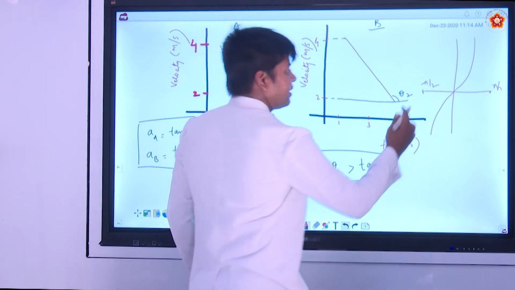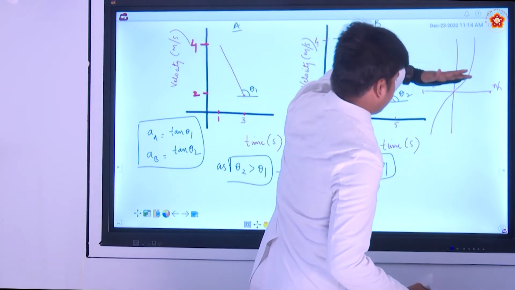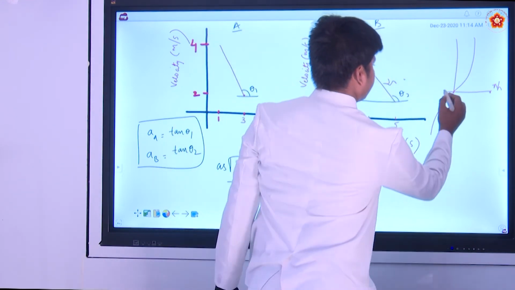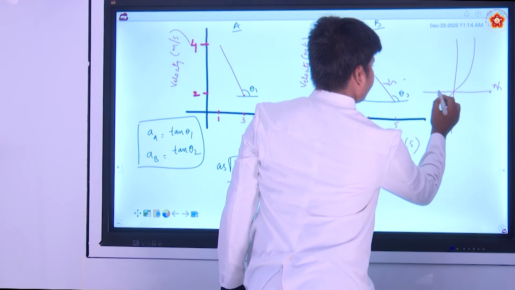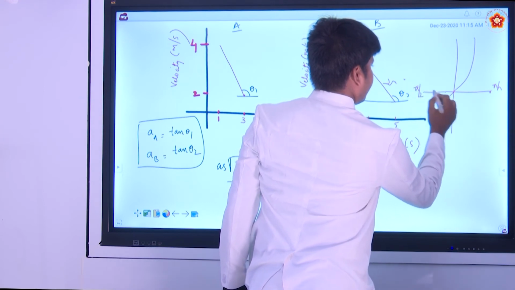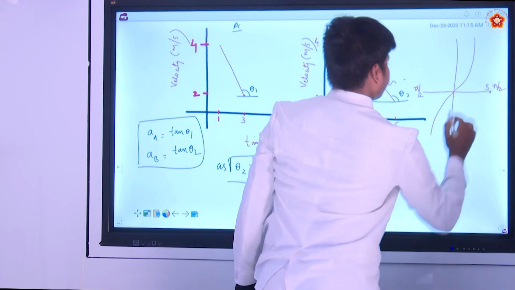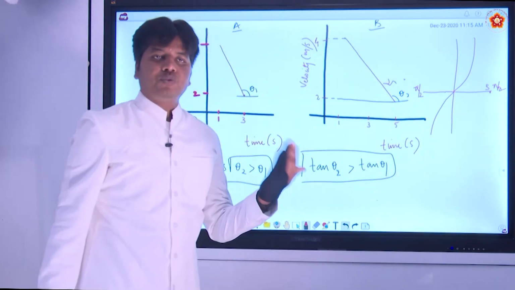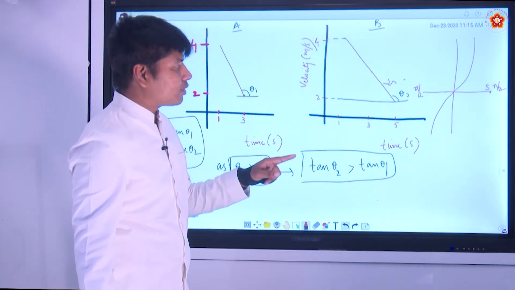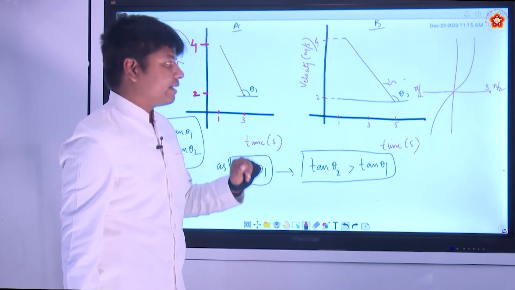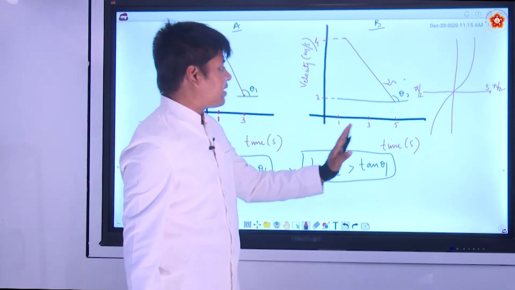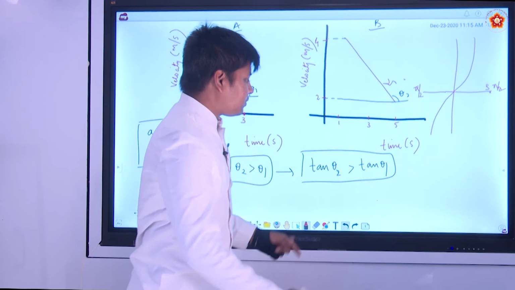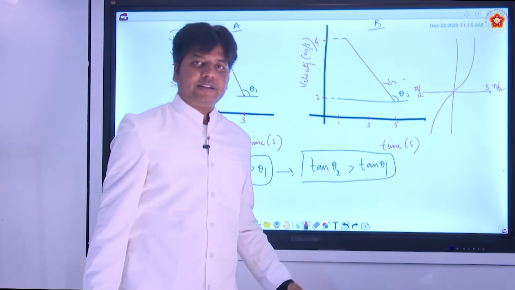So if you take here also the same thing happens. Instead of taking this, you can take pi by 2, here 3 pi by 2. So as it is more than 90 degrees, it is starting from 90 degrees, so theta 2 is greater than theta 1.